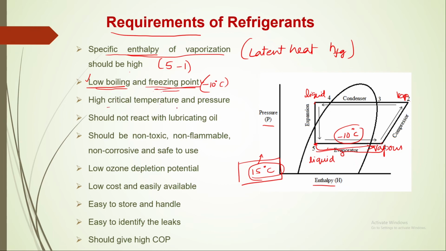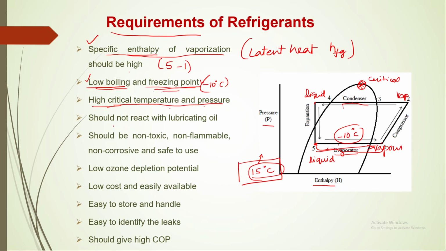High critical temperature and pressure. We know that this point is the critical point. At critical point, latent heat becomes 0. So if latent heat becomes 0, the whole concept of latent heat will fail. That is why evaporation and condensation will be very tough. That is why critical temperature and pressure should be far from evaporation and condensation. So that should be as high as possible.